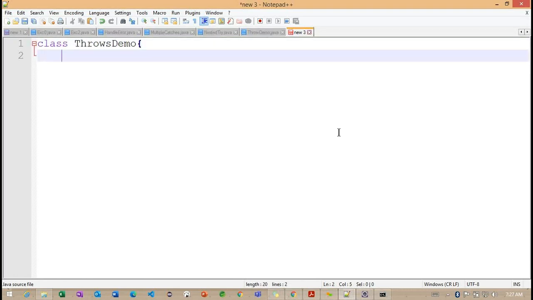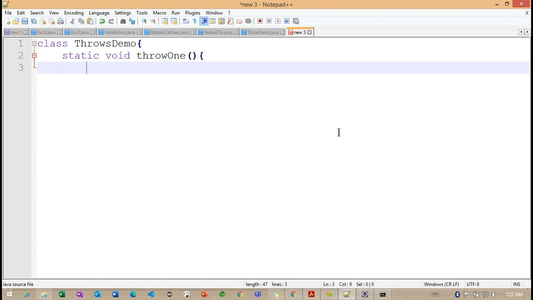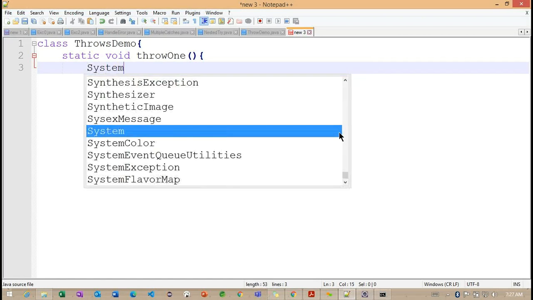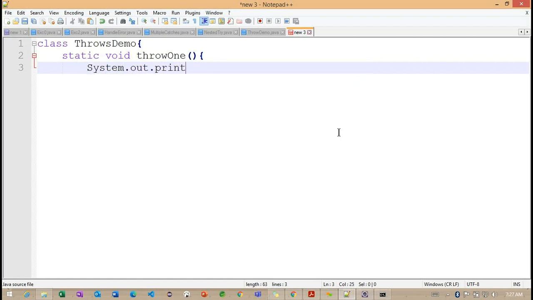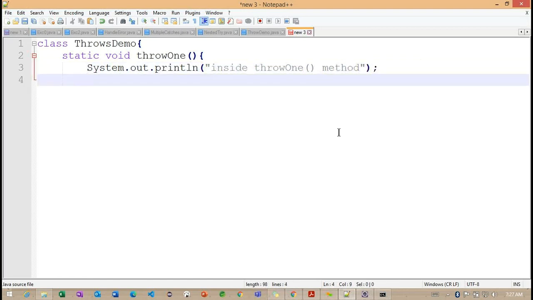So here I'm working with throws demo. The same method I want to work with, throw one. System.out.println, inside throw one method.